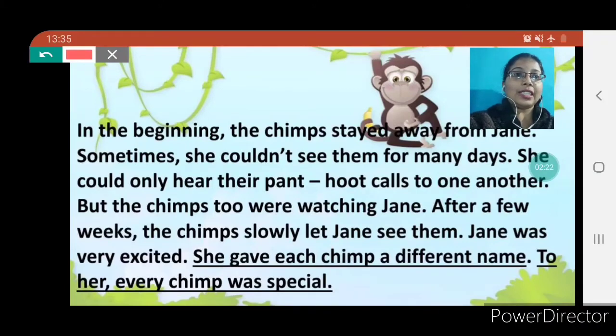So, with the help of this line, you are able to see that she gave each chimp a different name, and to her, every chimp was special. So, you have to underline these two sentences. Okay. She gave each chimp a different name. To her, every chimp was special. Okay, children? Underline this in your book also.